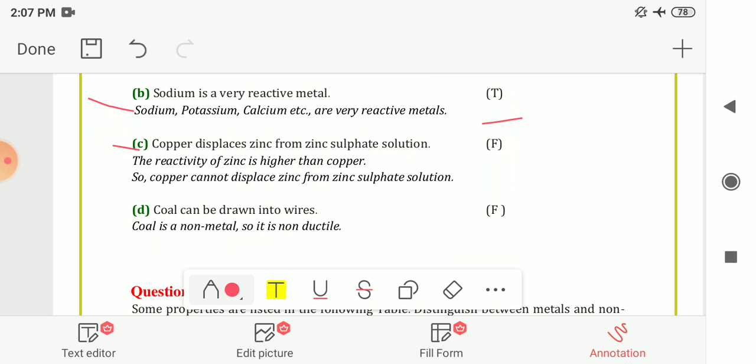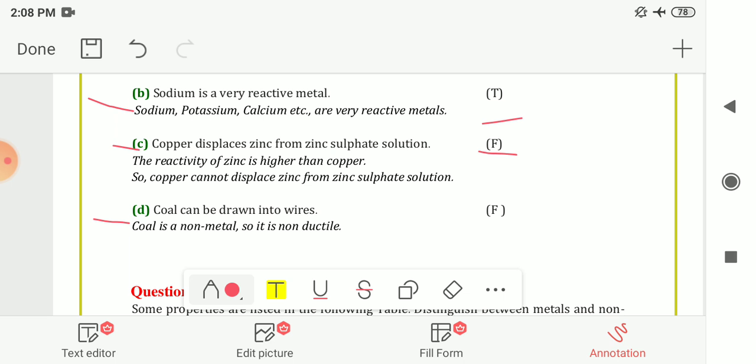Next, the third one, copper displaces zinc from zinc sulfate solution. So your answer is false. The reactivity of zinc is higher than copper. So that's why copper cannot displace zinc from the zinc sulfate solution. Instead, zinc can replace the copper from the copper sulfate solution. So here your answer is false.